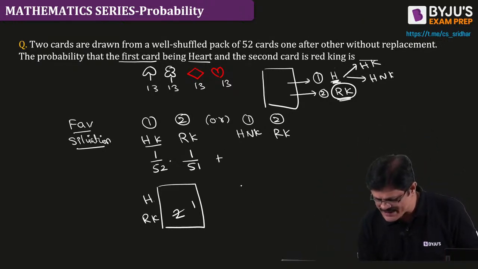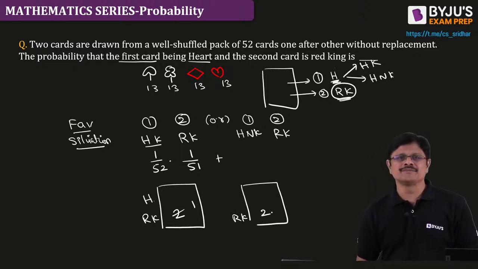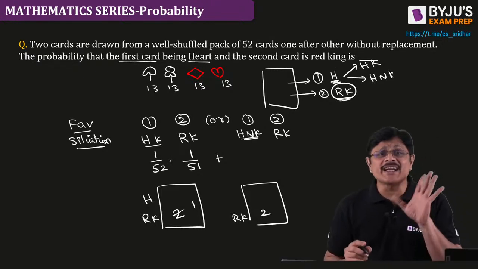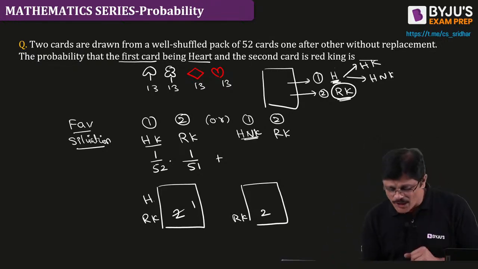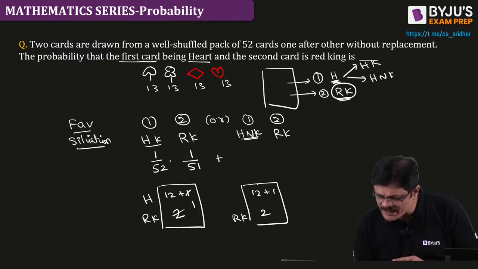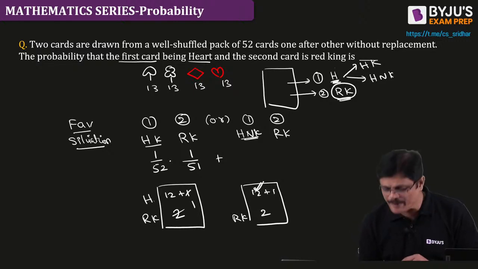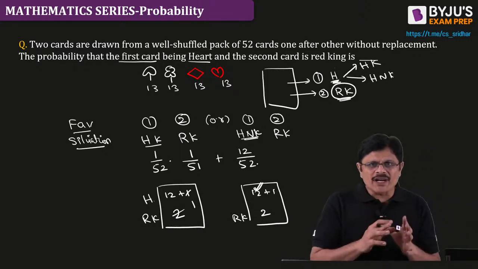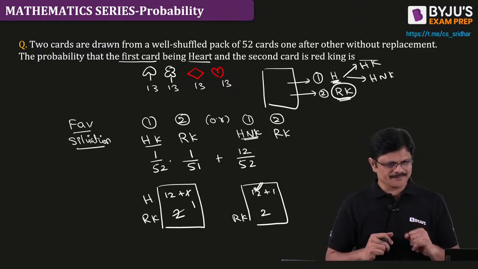And in the second case, red kings are 2 and hearts are there. First draw is a heart which is not a king. See, actually this is selected means this is gone. So we are selecting from this. That means 12 out of 52 is selected, that is, one of these 12 cards out of 52.